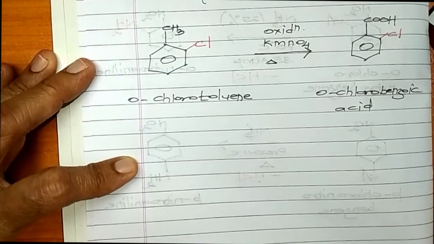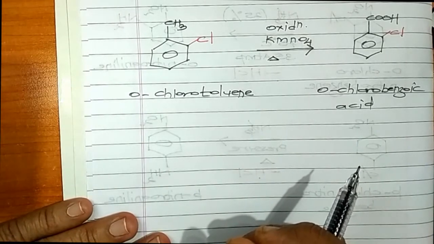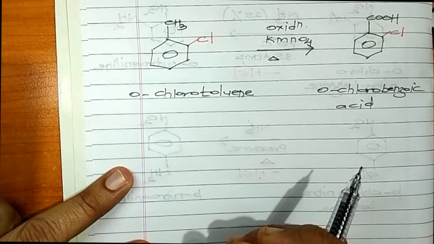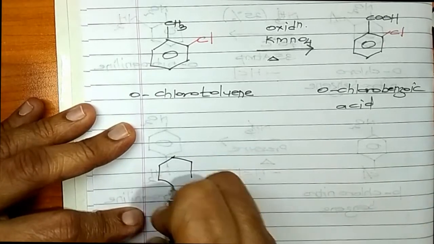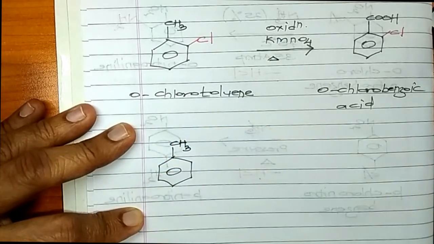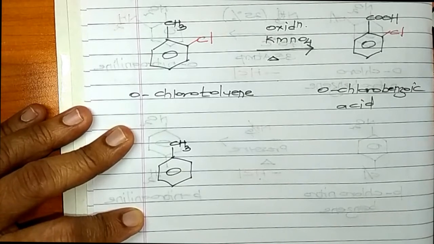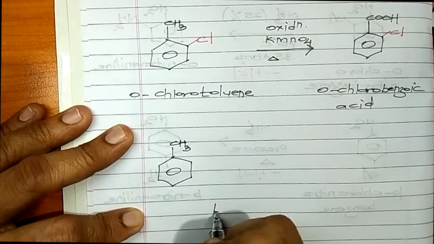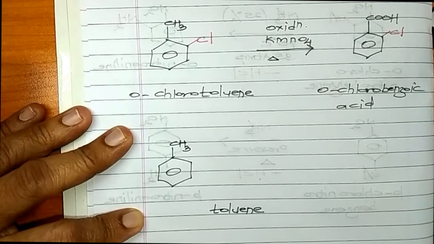Now supposing I want to prepare a compound para-bromobenzoic acid. My intention is to prepare para-bromobenzoic acid. So the logic will be the same. I start with methyl benzene. This is my methyl benzene. By now you are conversant that methyl benzene is commercially called as toluene. So we have taken methyl benzene. You know methyl benzene is commercially called as toluene.